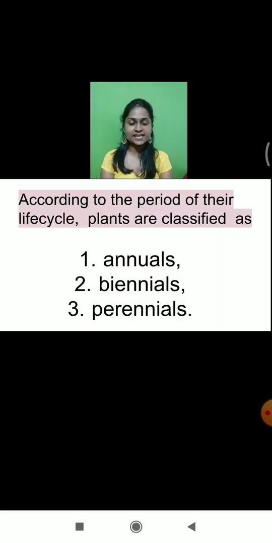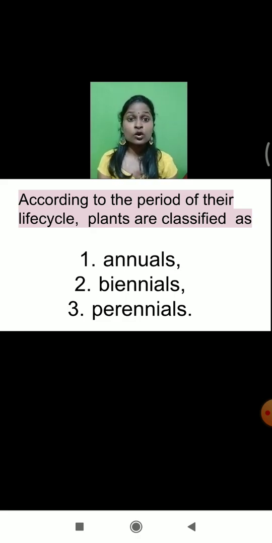Now let's revise once again whatever we have learned today. We learned that according to the period of the life cycle, plants are divided into three types: annual, biennial and perennial. The plants which complete their life cycle within one year are called annuals. The plants which complete their life cycle within two years are called biennials.